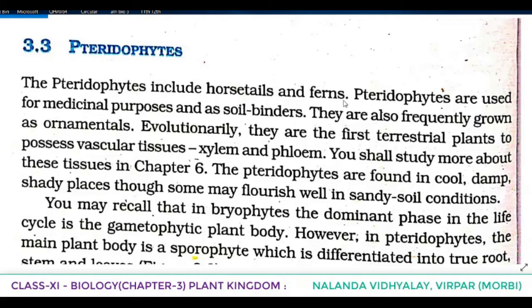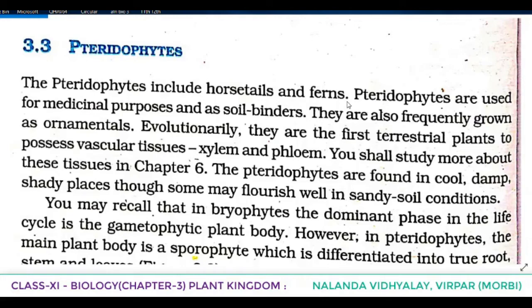So when we were learning about algae, we learned that they divide into three main classes: Chlorophyceae, Phaeophyceae and Rhodophyceae. And in the case of Bryophyta, we have seen that they are also divided into three main classes. What were the names? Hepaticopsida, second Anthocerotopsida, third Bryopsida or Musci. Hepaticopsida includes liverworts, Anthocerotopsida hornworts, and Bryopsida or Musci includes mosses.